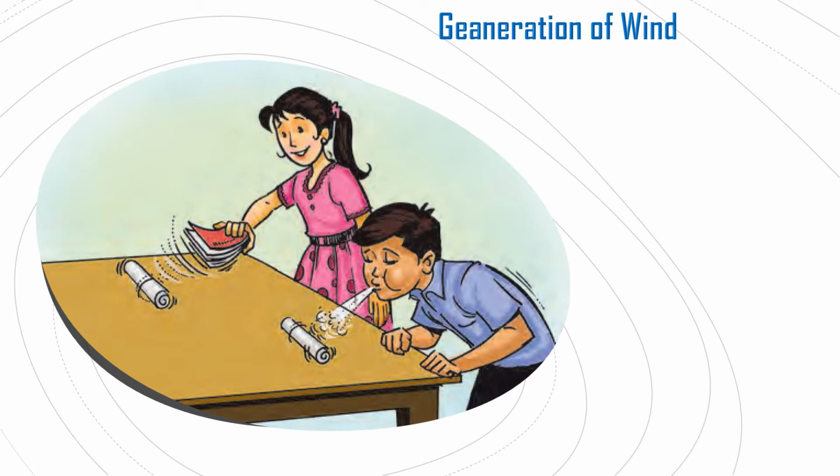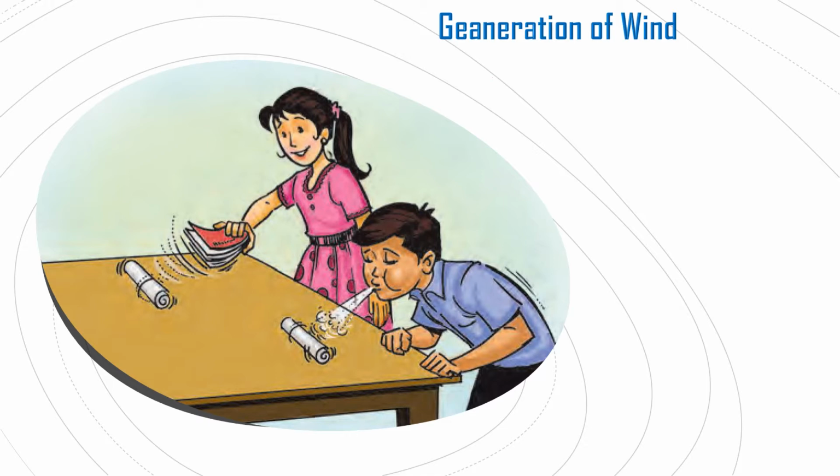The movement of air is called wind. So we feel the wind but cannot see it. When certain objects in our surroundings move, we experience wind. The movement of air is called wind.